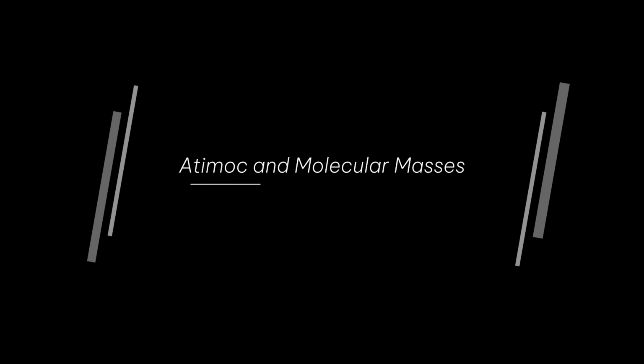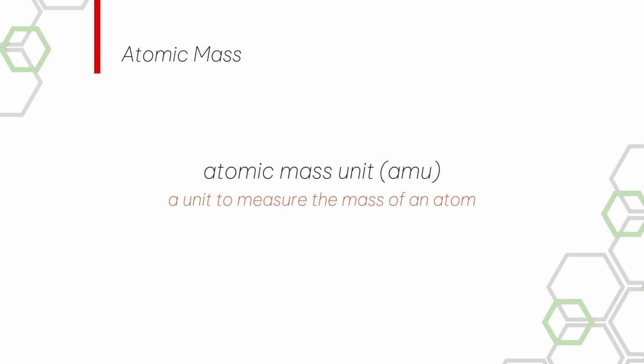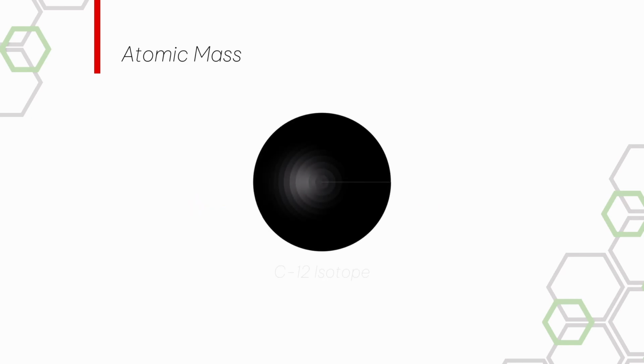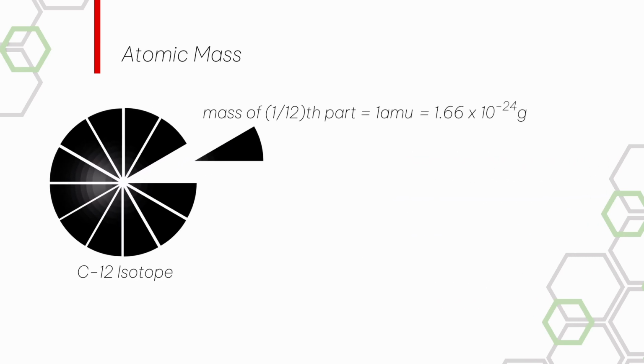Now let us see what is atomic and molecular masses. Atomic mass unit, that is the unit that measures the mass of an atom. 1 AMU is equal to 1/12 of the mass of C12 isotope of carbon. And if we write it in grams, then it will be 1.66 × 10^-24 gram. We denote AMU by small u, which is also called unified mass.